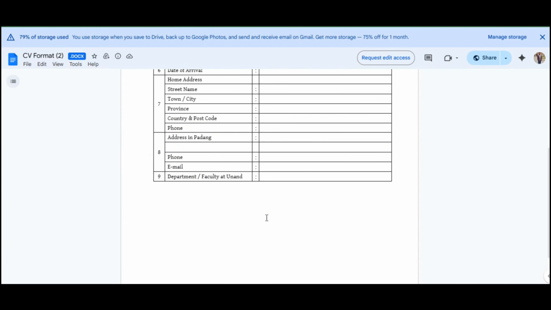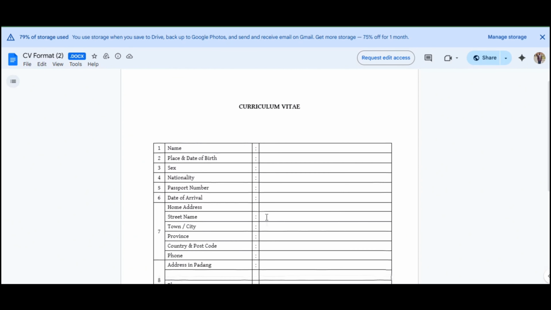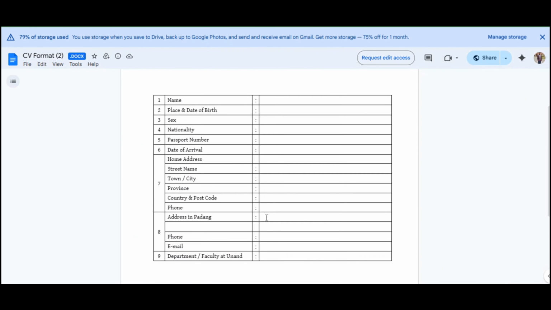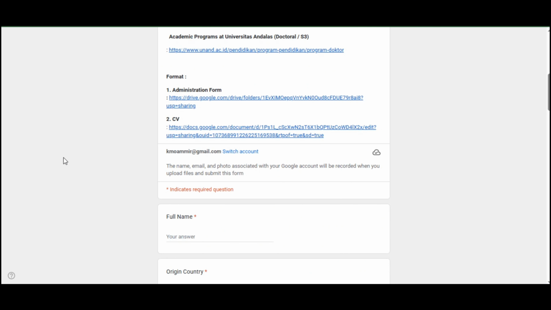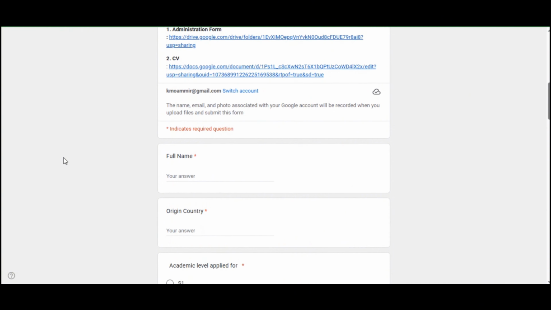So you are going to fill it up, and I will also recommend you to attach your CV with it as well. This is the CV, but that's it. It's just simple detail. There is nothing regarding your profile in it. So I suggest you attach your CV with it. You can combine your own CV with this one, because it's a template provided by the university, so you must fill this one. And I recommend attaching it with this one.